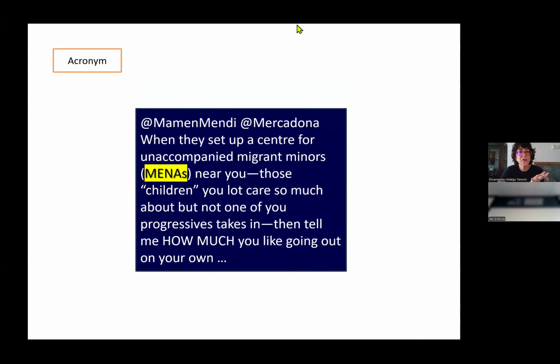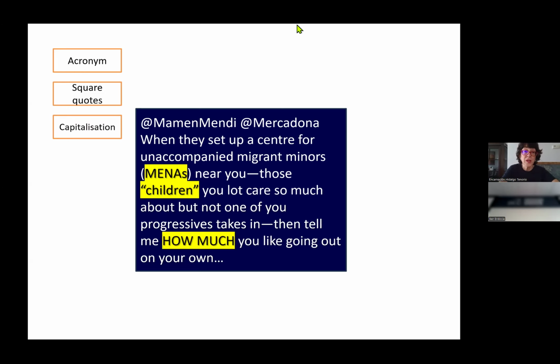When they set up a center for unaccompanied migrant minors, they use the acronym many times, which in Spain is now an illegal term to use because it's used to harass someone whose legal status is at stake. They also use square quotes, which is very frequent, those children, so they don't believe that these people are minors. They also use capitalization very often to cause some emotional reaction, to show their anger, to show their frustration.